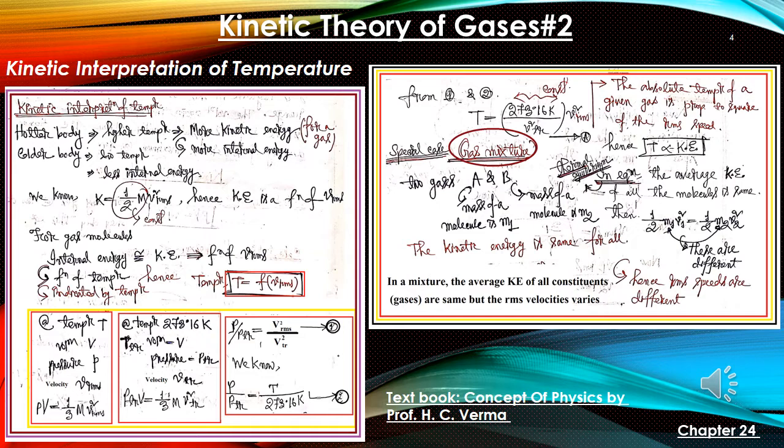So the deduction from this discussion is that if we are given a gas mixture, then the average kinetic energy of all molecules will be the same, whether the molecule is coming from gas A or from gas B. But we cannot tell that the V square velocity of gas molecules from A and from gas B will be the same. That means the RMS speed of the gas molecules of A and B may be different. But the average kinetic energy of that mixture will be constant.